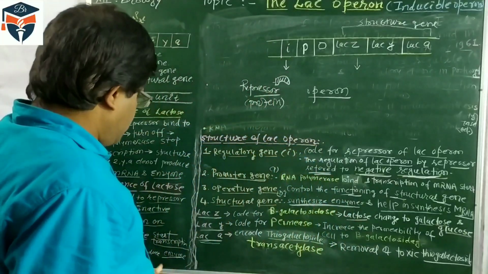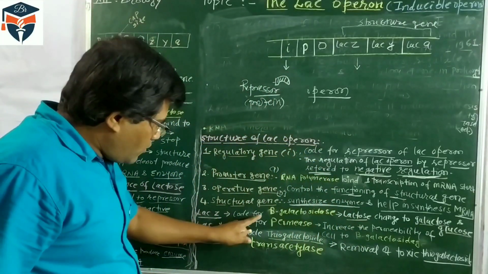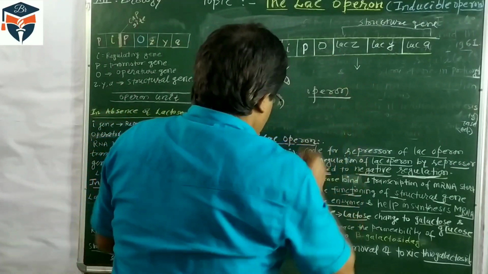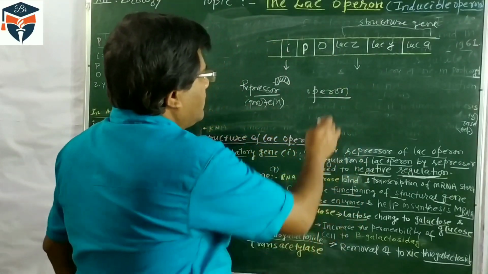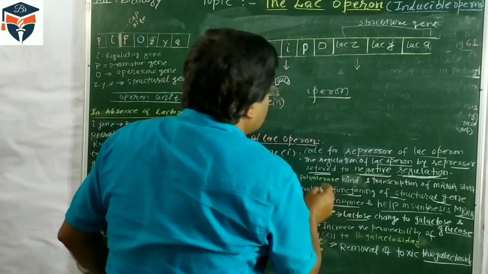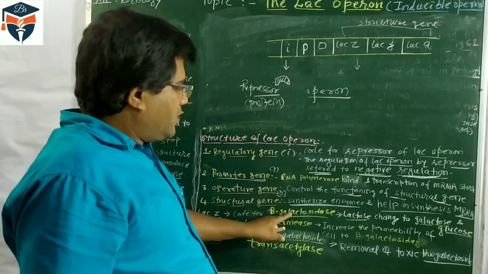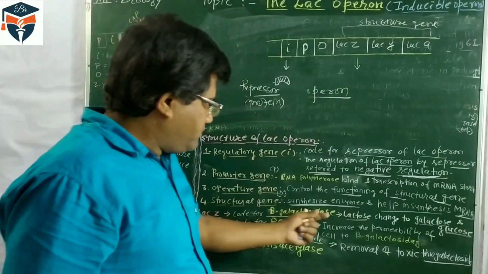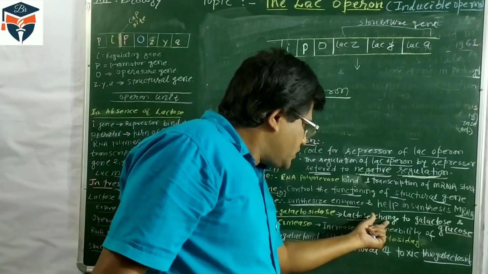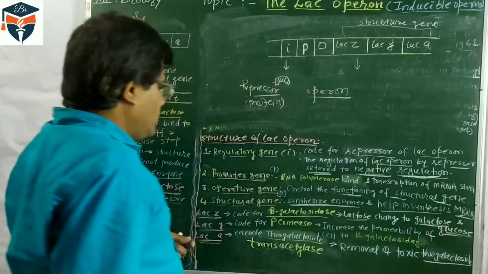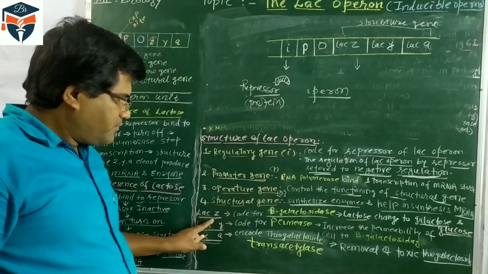So, Z is for, it codes for beta-galactosidase. The Z gene is called beta-galactosidase. The Z gene synthesizes the beta-galactosidase, and due to the beta-galactosidase, lactose changes to galactose and glucose. This is very important. What is the function of the Z gene?